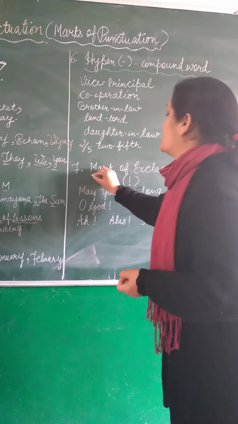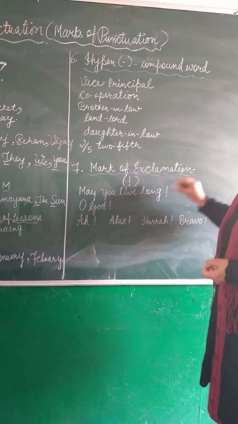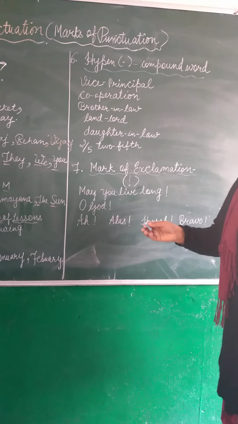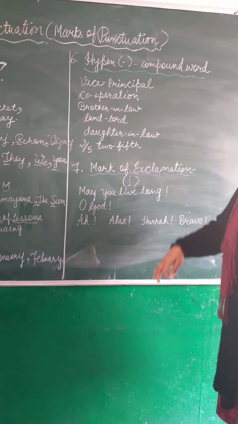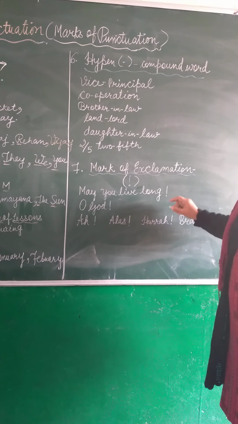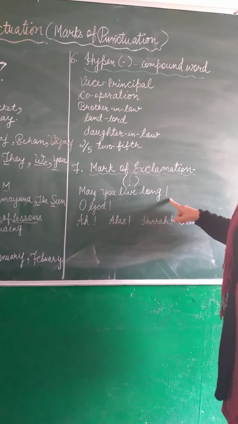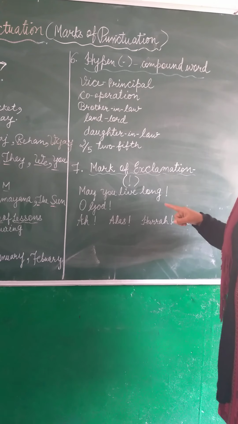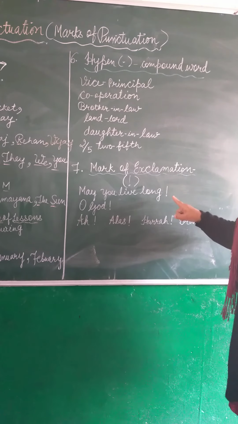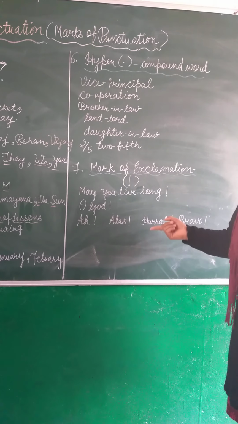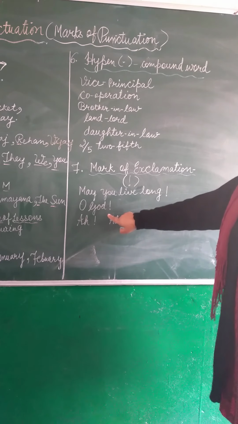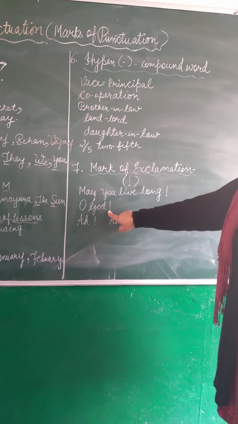Next mark of punctuation, the mark of exclamation. Exclamatory things, like when we are overjoyed, or we wish, such as, May you live long, may God give you good health. Then this is the mark of exclamation. May you live long, that means we are giving a wish to another person. This is the mark of exclamation. Oh God, what happened here? Oh God! Again here, mark of exclamation.